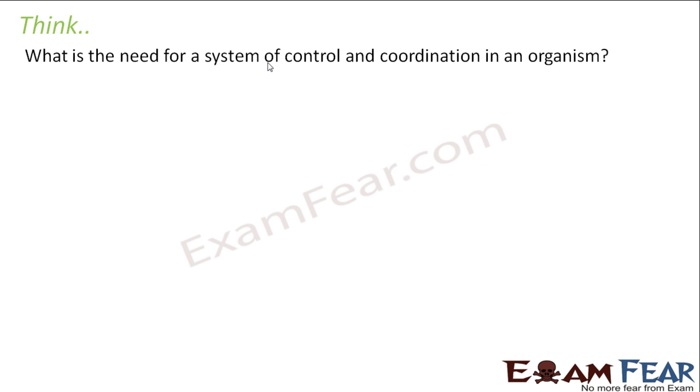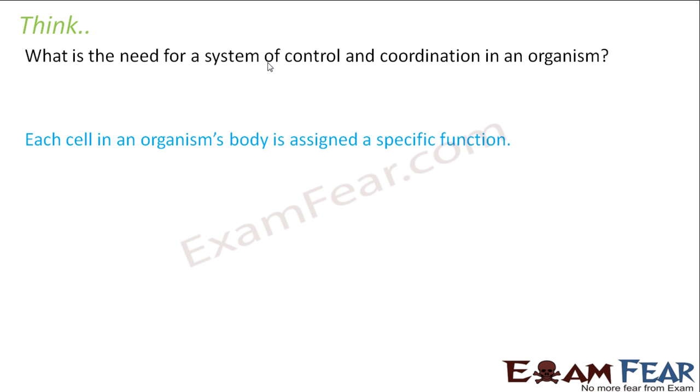What is the need for a system of control and coordination in an organism? Now, after going through this entire lesson, I think I do not need to answer this. You know this for yourself, right? What is the significance of control and coordination? So you would have understood by now that whatever we do, whatever our hands do, whatever our legs do, everything is being decided by the nervous system. Sometimes we feel angry, sometimes we feel sad. These feelings also come from the hormones, right? So needless to say, there is a lot of importance of the control and coordination.